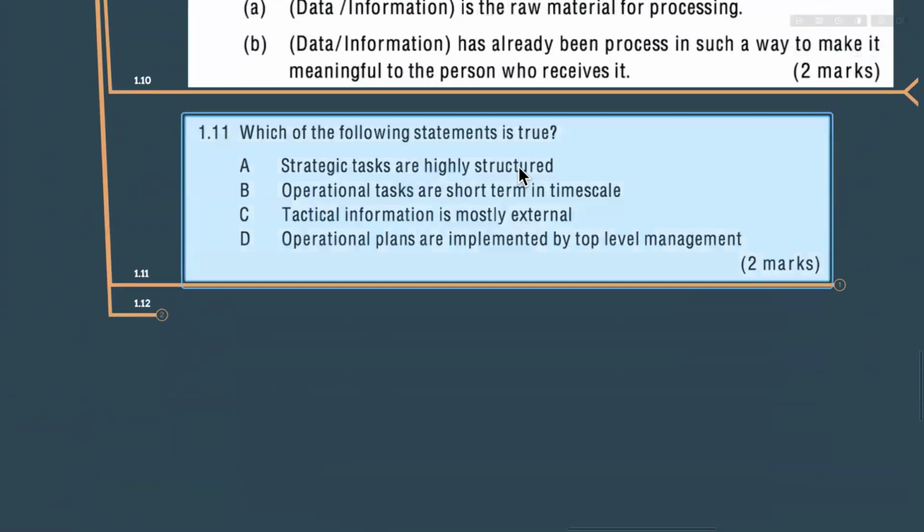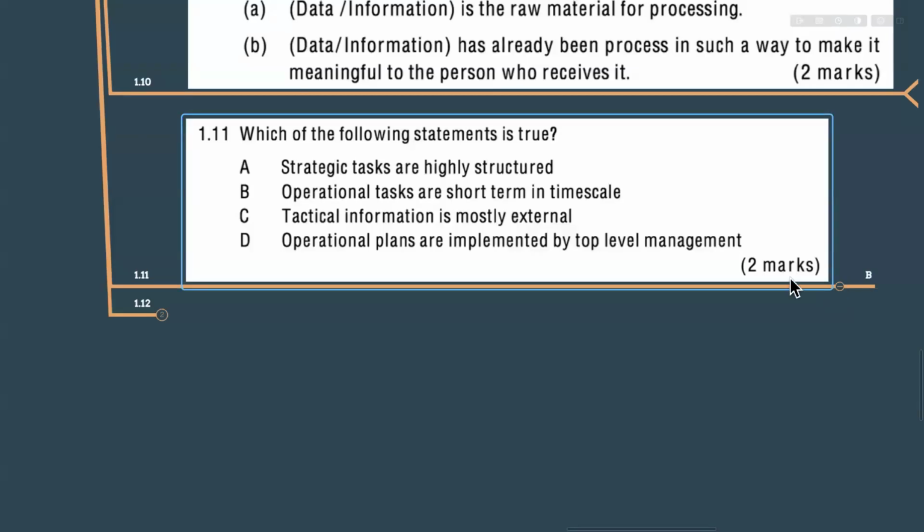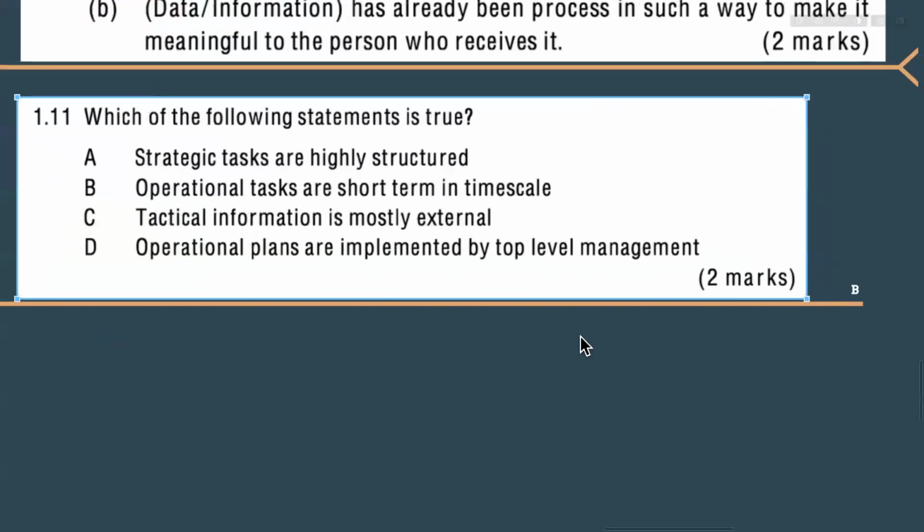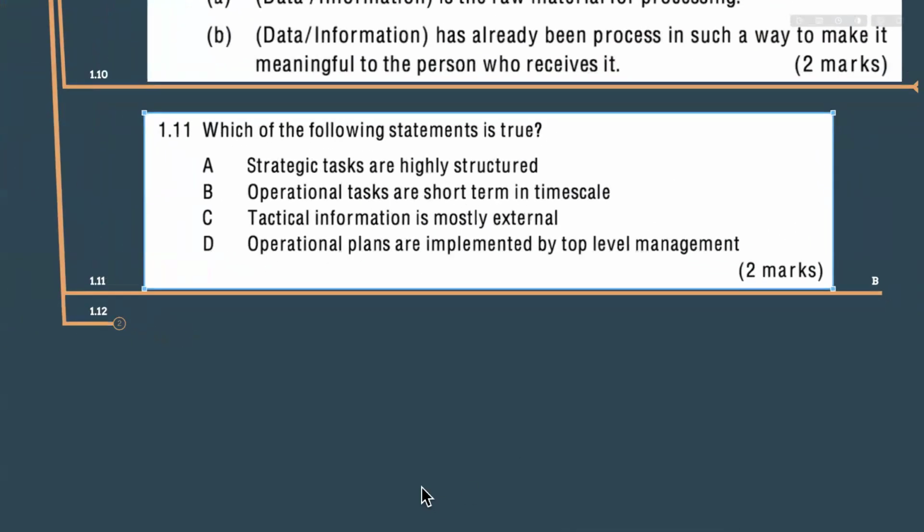So strategic tasks are highly structured? No. They don't have very detailed information. They have the idea, they have the plan. It is highly structured in the low level. So the correct answer is going to be B. That is, operational tasks are short term in time scale. Did you understand?